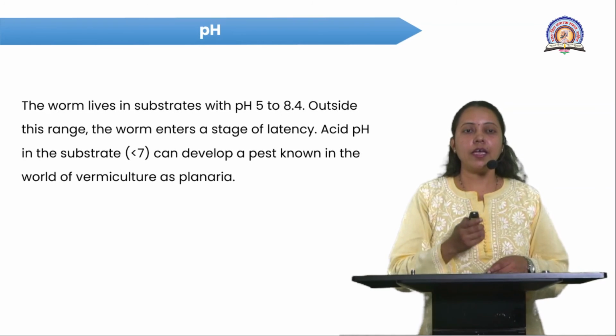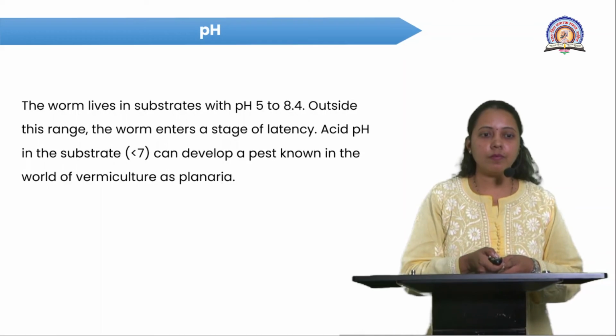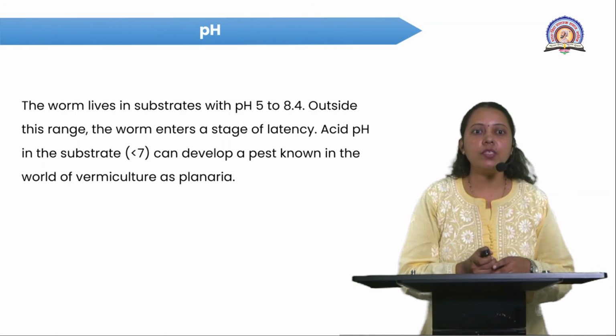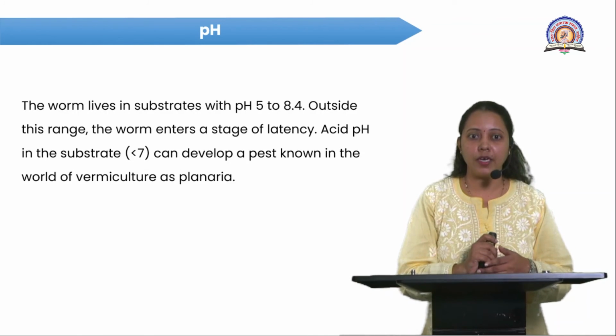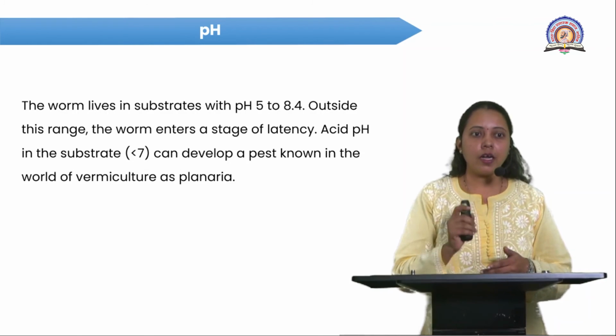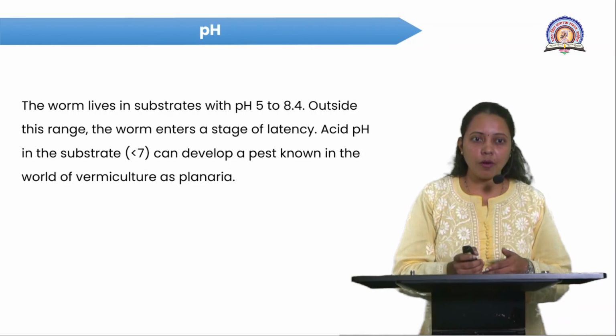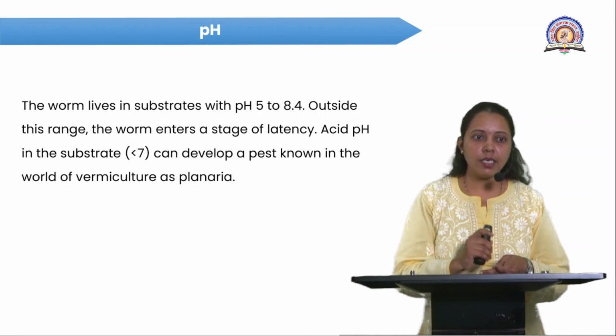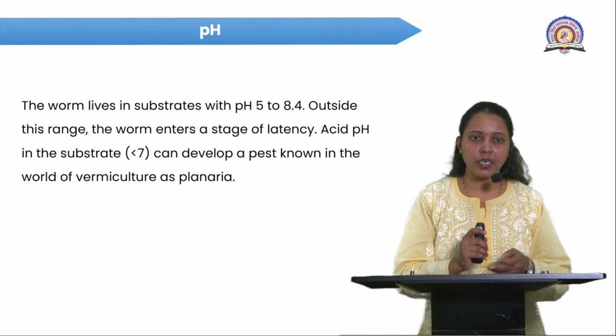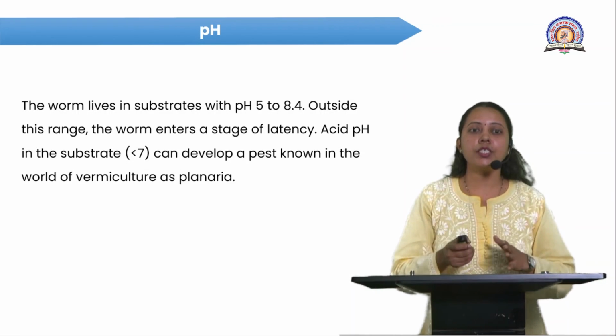Now, the last factor is pH. The worm lives in substrate with a pH of 5 to 8.4, and outside this range the worm again enters a stage of latency. If the pH in the substrate is more than 7, a parasite can develop.